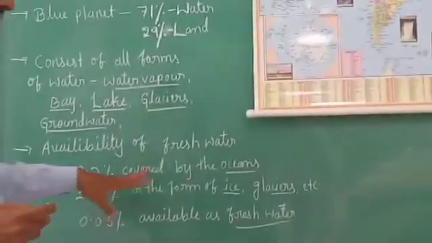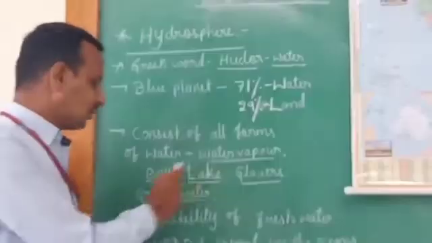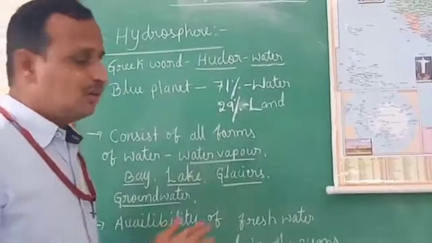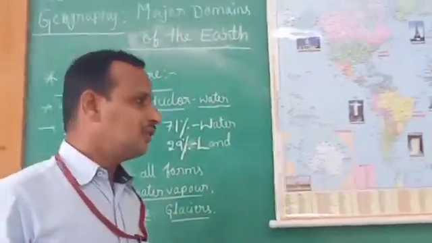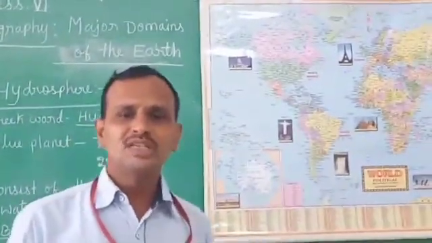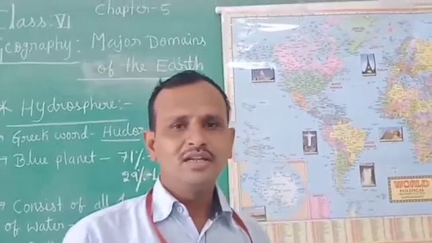In the hydrosphere, as I already explained, water is available in the form of oceans. So we are going to discuss the oceans in detail. Already you know, children, there are 5 oceans on the earth's surface: Pacific Ocean, Atlantic Ocean, Indian Ocean, Arctic Ocean and Southern Ocean.